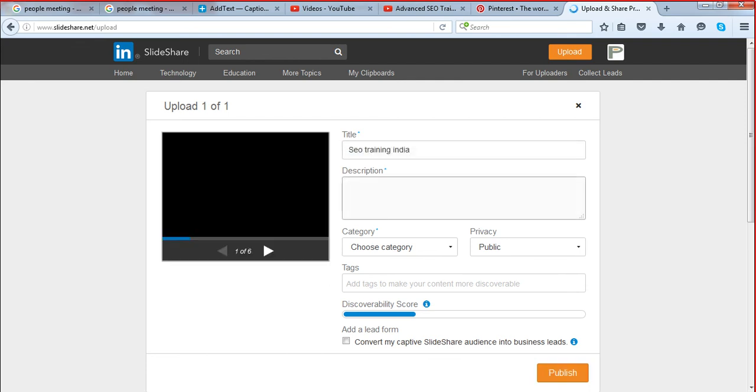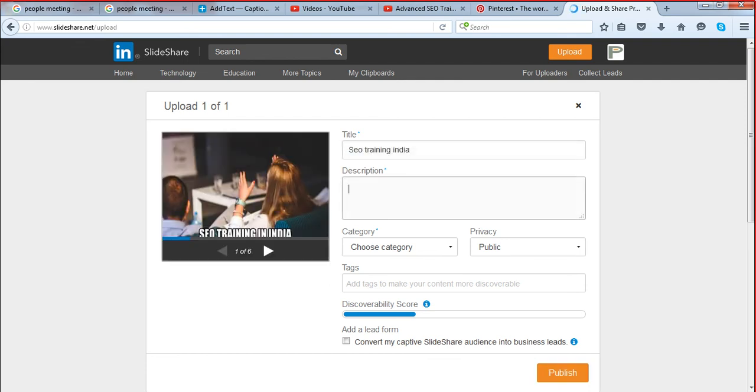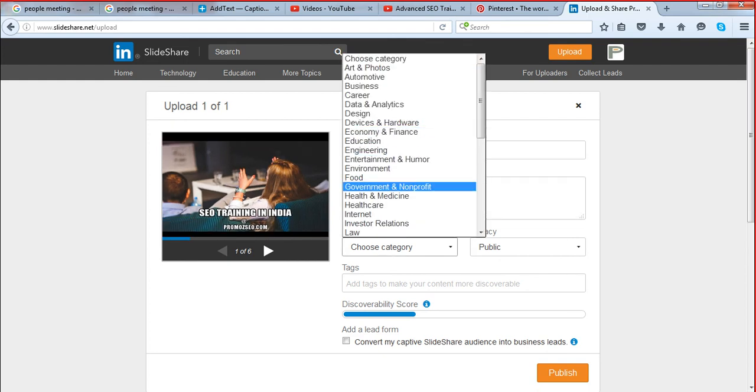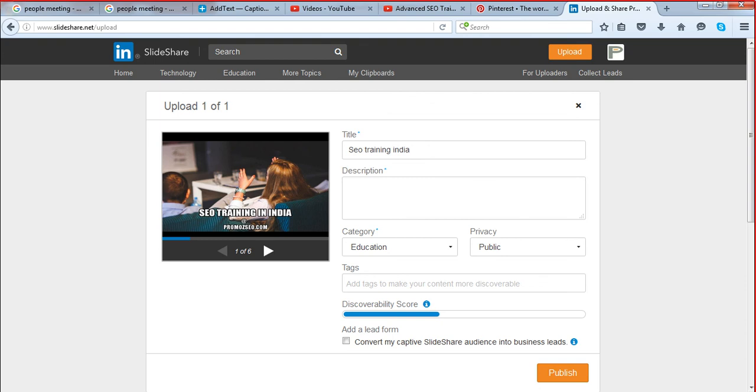This is going to be the body content, and we have to select a proper category here. We can select education for this. This should be public only, definitely. If you do not make it public, this means PowerPoint will not be crawlable by Google. It must be public so that Google can crawl this PowerPoint presentation, all the text, all the content, all the links you are putting here. So it must be public, and you have to finally select some of the tags from here.